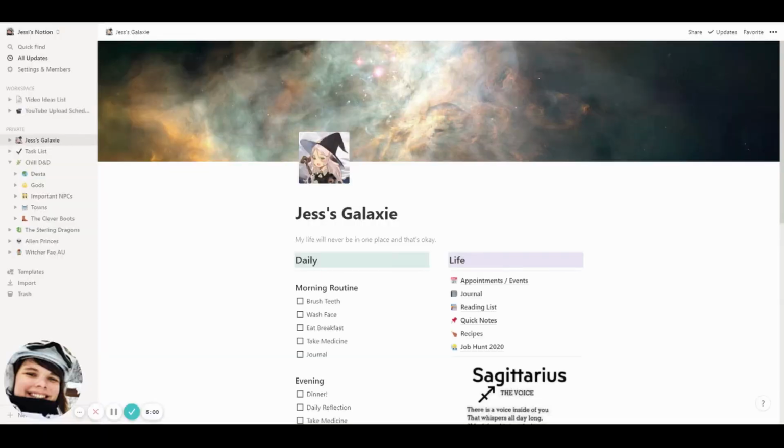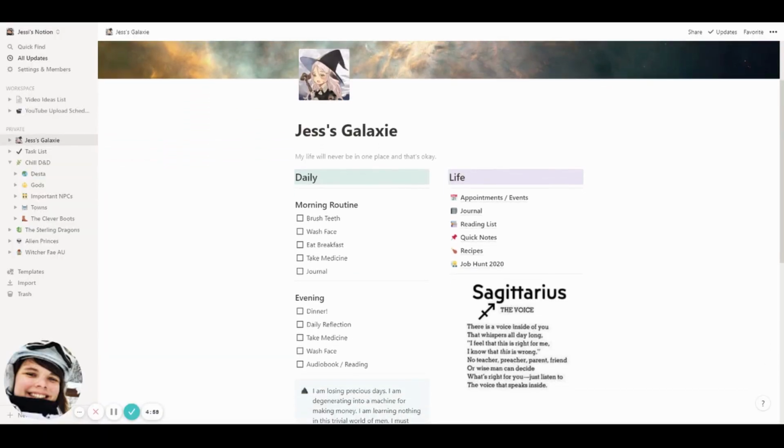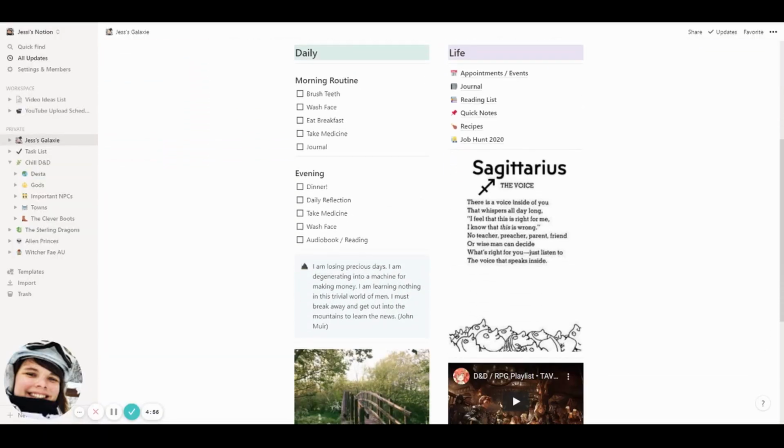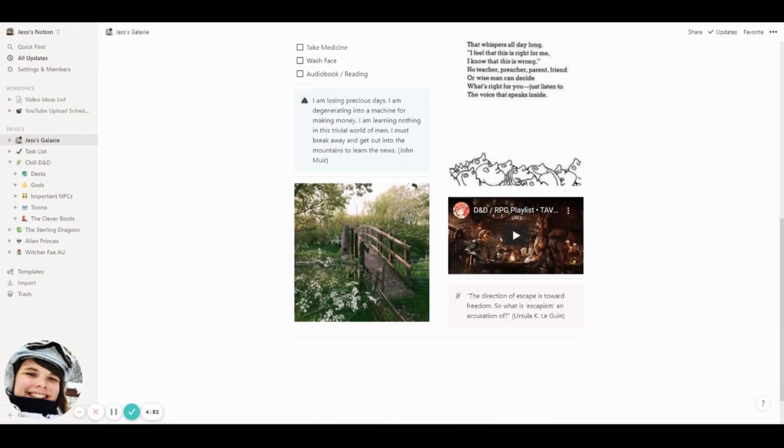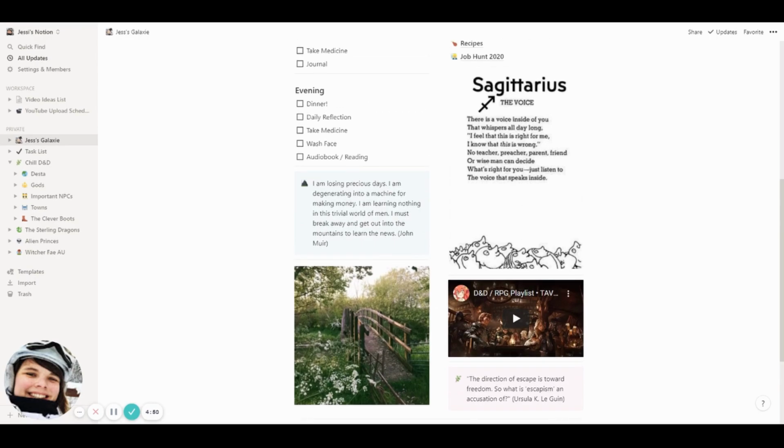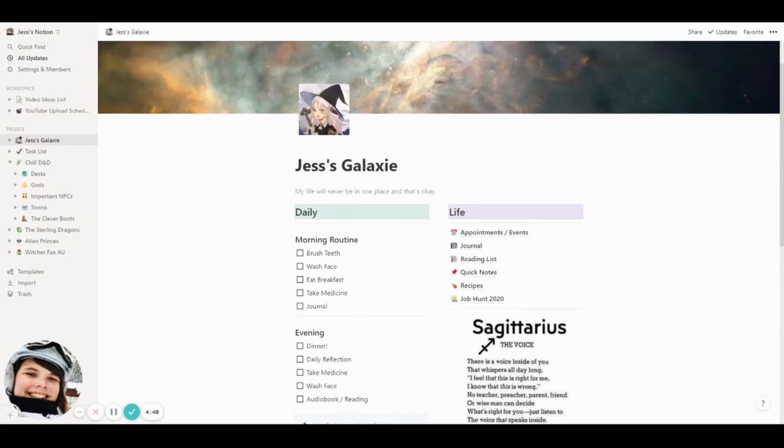So speaking of things that, if I don't use it, no harm, no foul, let's talk first about the things that I built out and then ultimately wound up not using, and why I ultimately stopped using them. Now, you can see here that I built out this cute little page. It says Jess's Galaxy on it, and if you don't know, my pseudonym is Jess Galaxy. That's why my Twitter handle is Jess Galaxy.